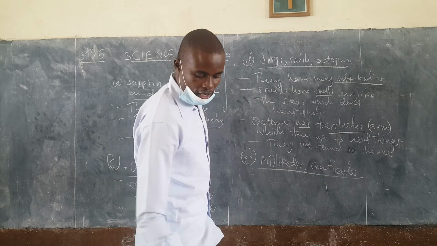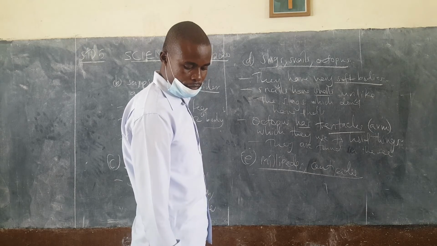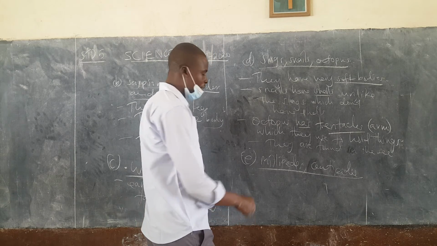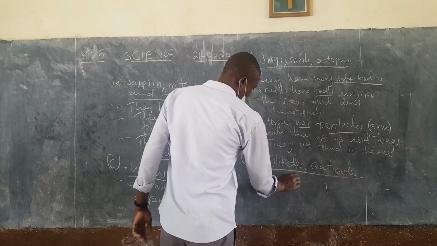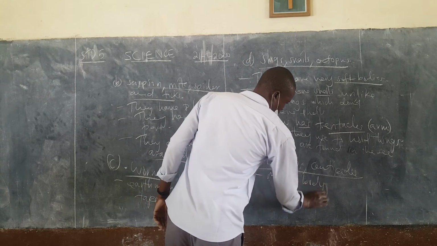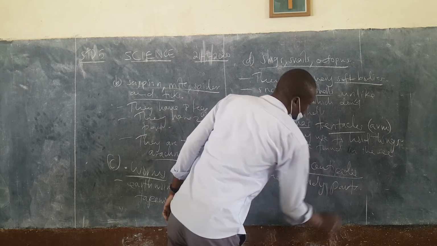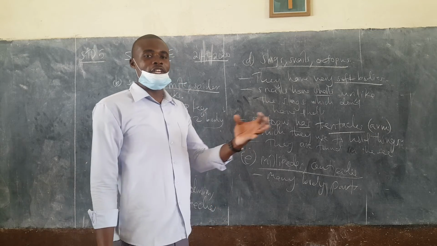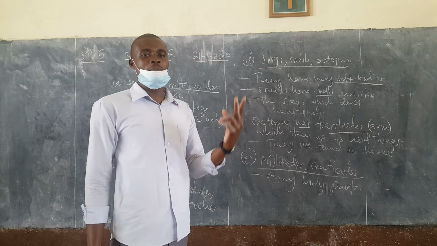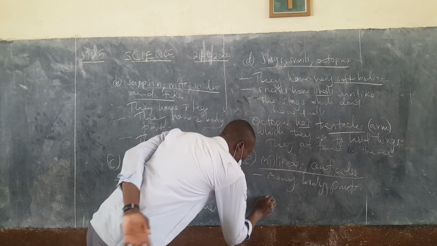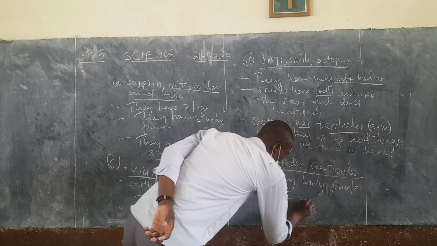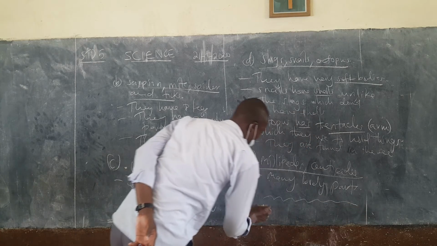As we have just mentioned, there are many body parts. Not like insects that have 3 body parts, arachnids have 2 body parts. These ones have many. Maybe you can draw an example here of a centipede.